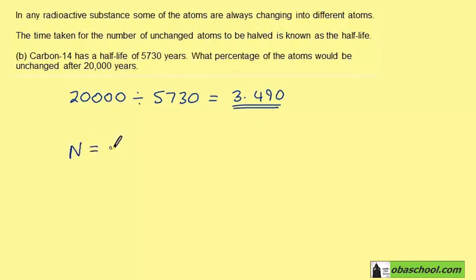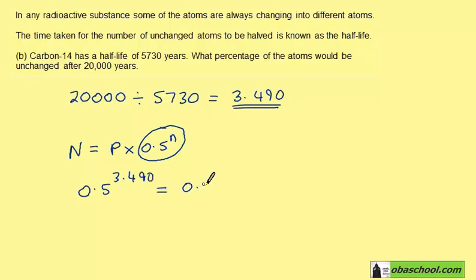Now our formula was N is equal to P times 0.5 to the power n. To get the proportion or percentage that's left, we just need to work with this part of the formula. 0.5 to the 3.490 gives us 0.0890, and as a percentage that's 8.90%.